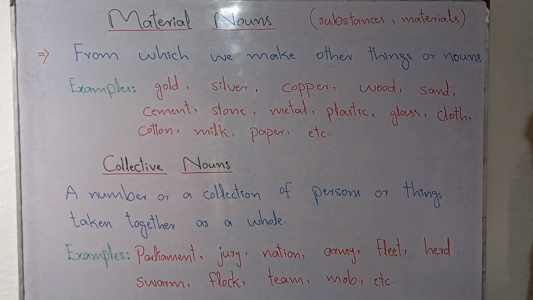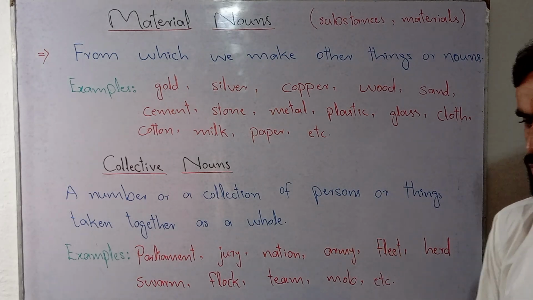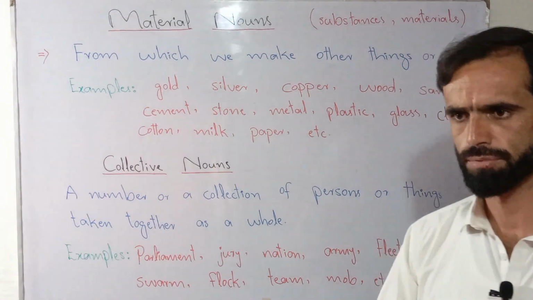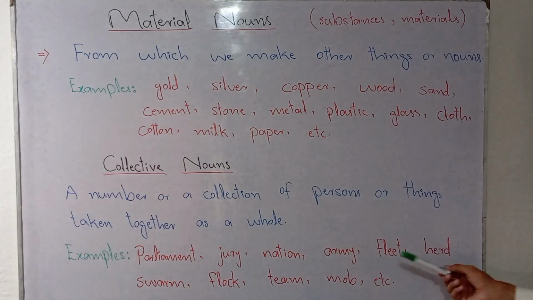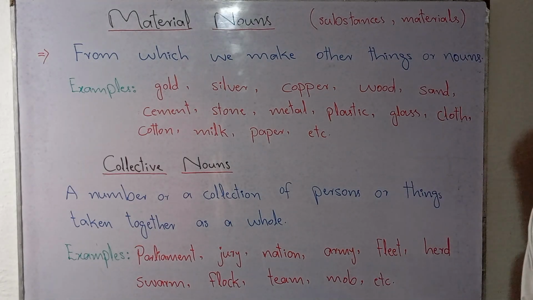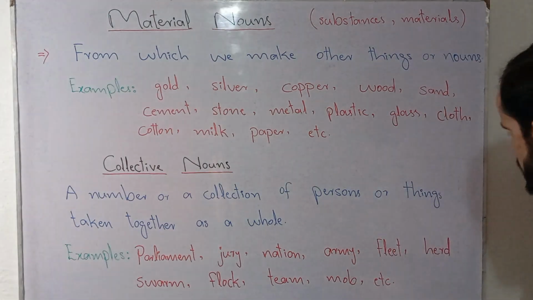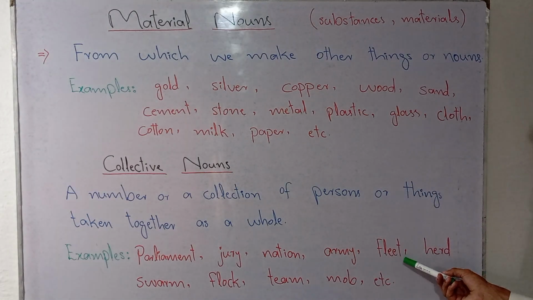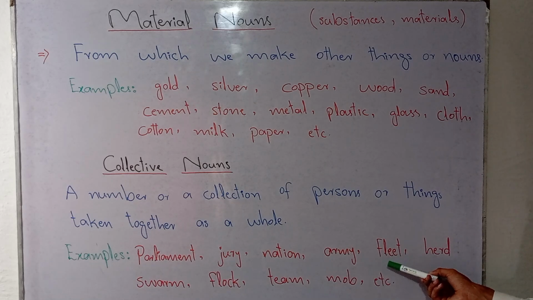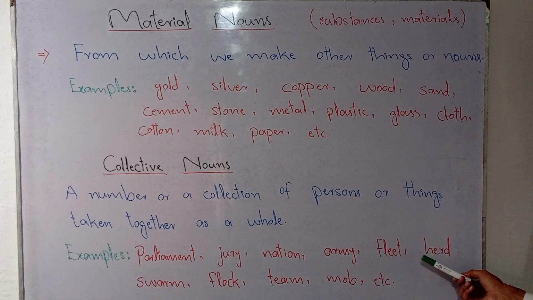Army. Army is a collection of soldiers who fight for the cause of security of a country. Fleet. Fleet is a collection of ships, or a collection of vessels that are used for a specific purpose, let's suppose for cargo, etc., or for war purposes.